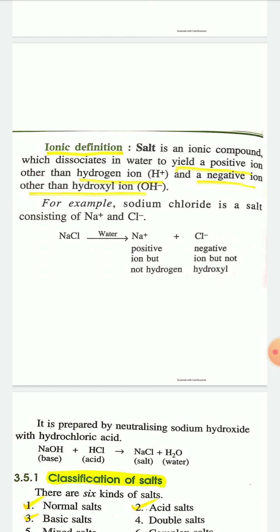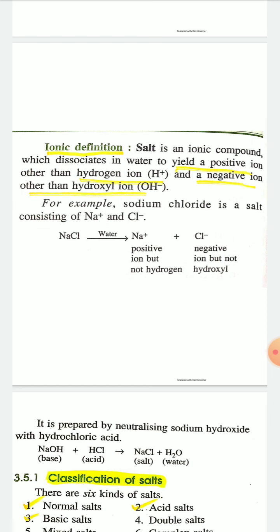For example, sodium chloride is a salt which consists of Na plus and Cl minus, and when sodium chloride is dissolved in water, it dissociates to form Na plus ion as a positive ion but not hydrogen ion, and Cl minus ion as a negative ion but not hydroxyl ion.